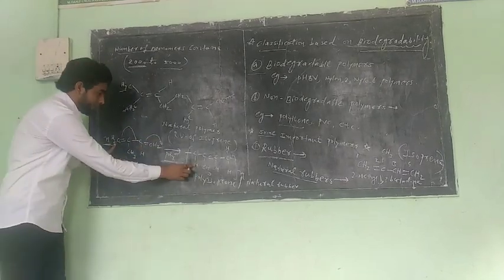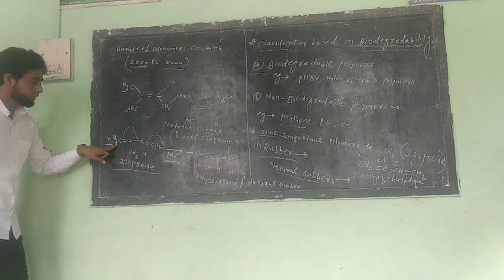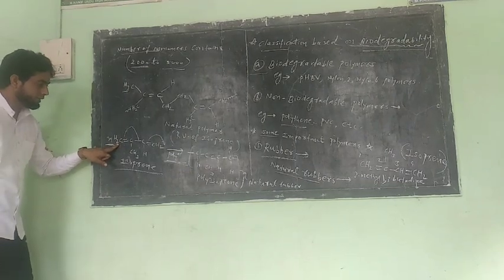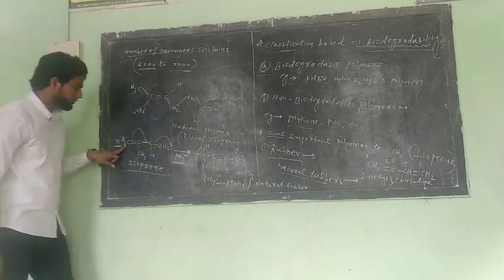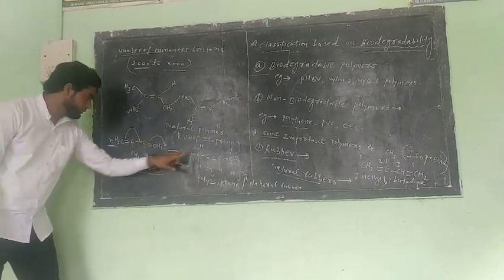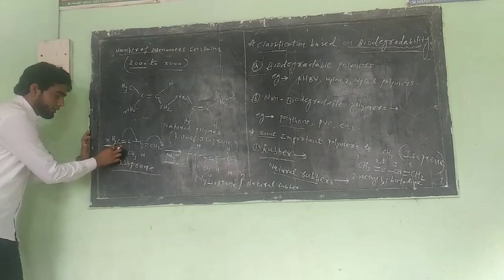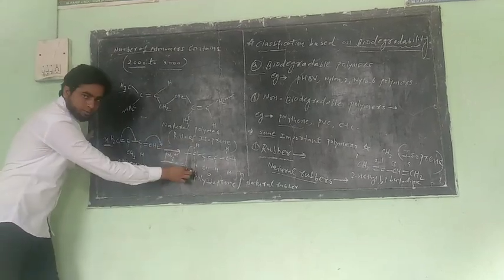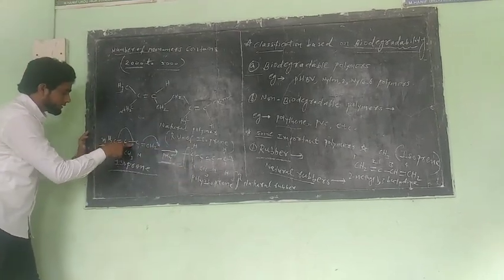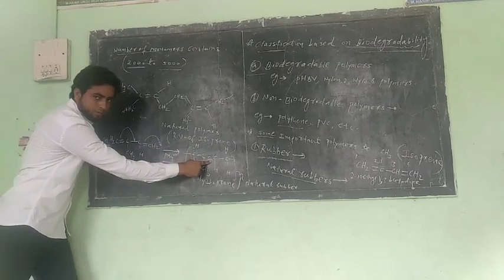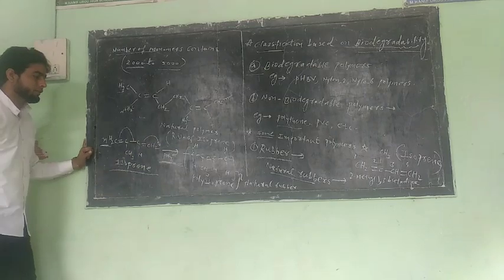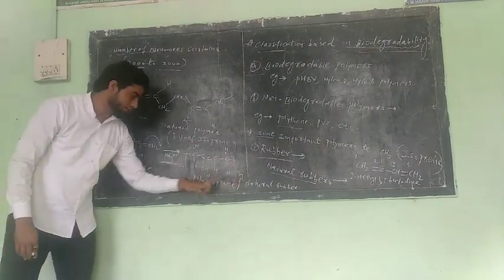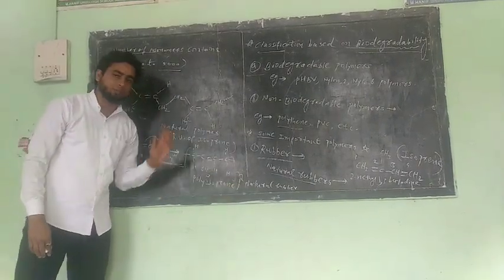We get a CH2 here. Only change: it's a closed form, it's an open form. This bond shifted towards this carbon with a double bond here. Only we change the position of the double bond. The compound is same. So repeated n times is called the polyisoprene of nature.